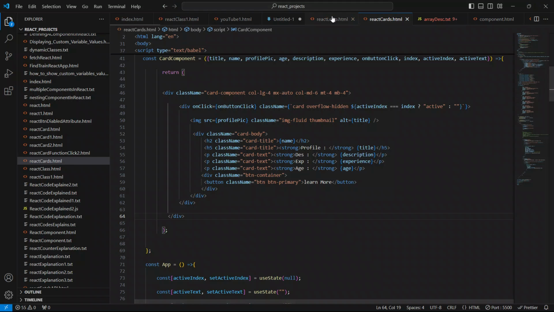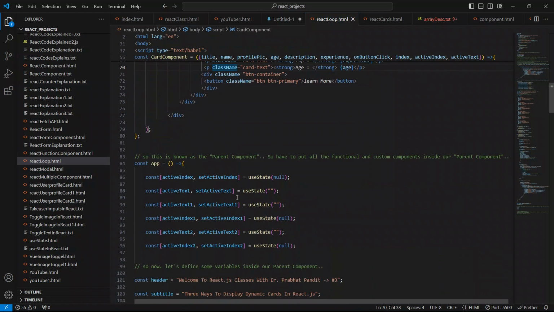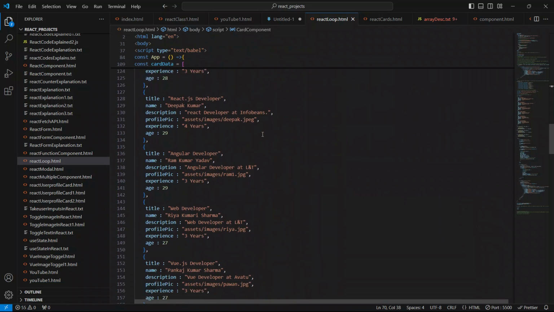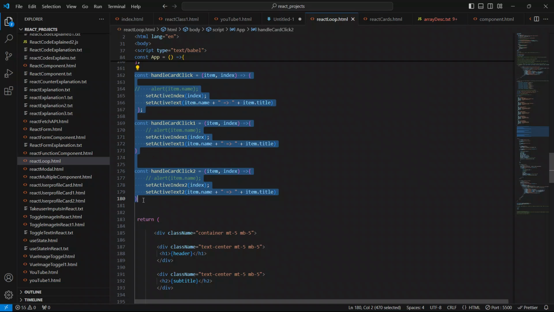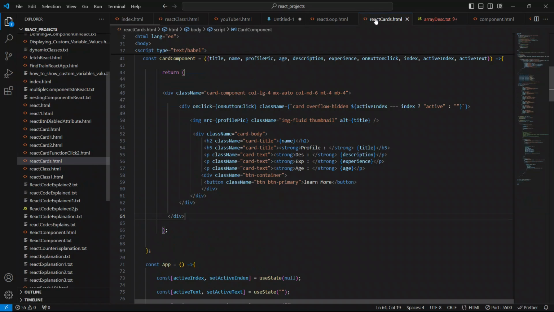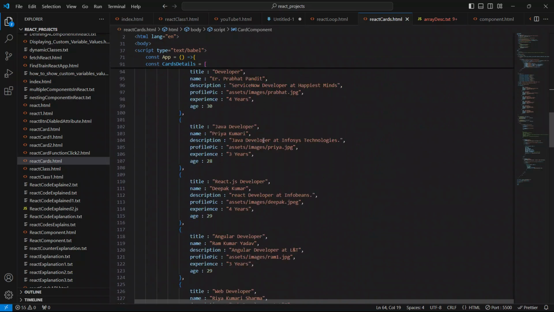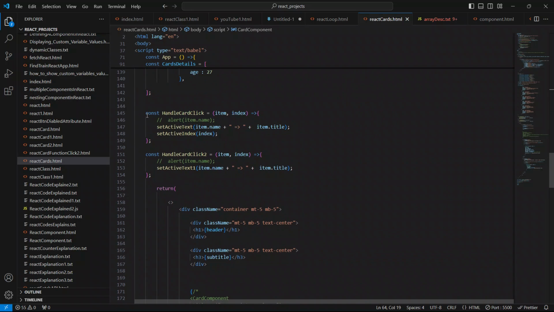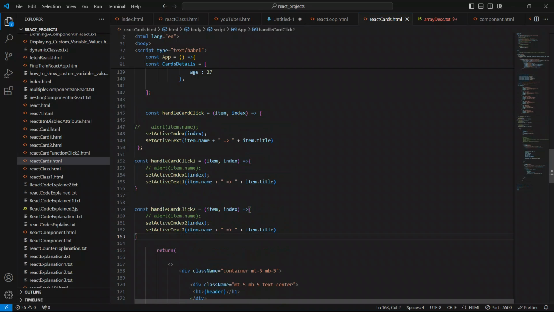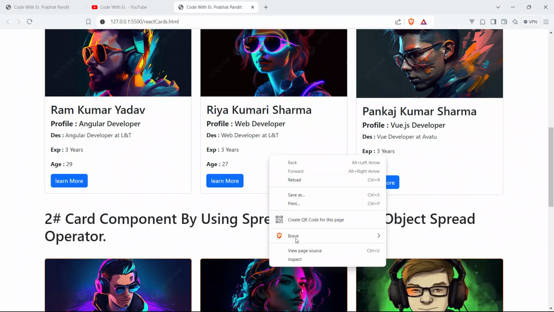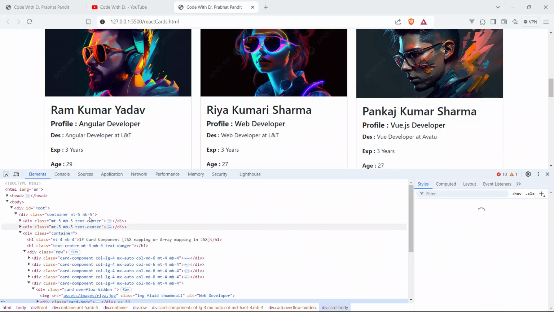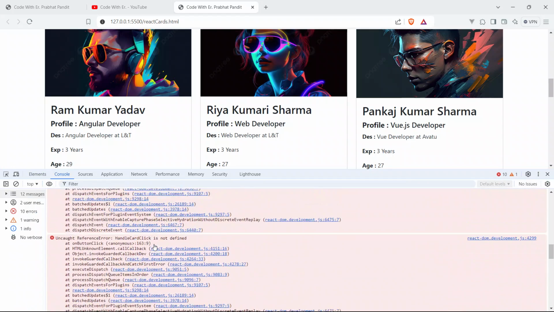So now come again to the example. We have replaced this. Let's just copy this method also and replace these methods from here. Save your code and go to the browser. Guys, I'm extremely sorry, there is no issue, there is no error at all.